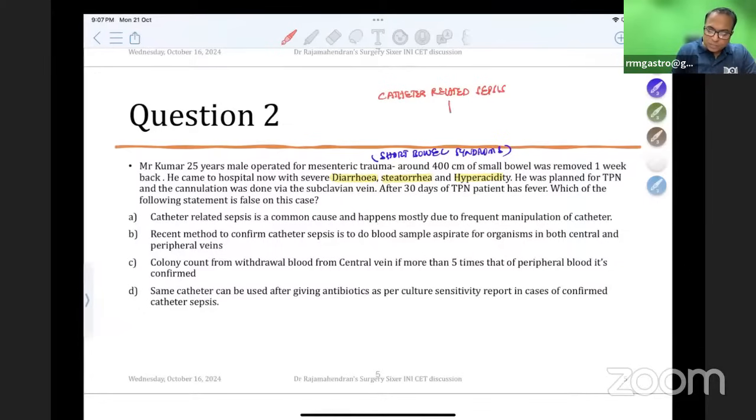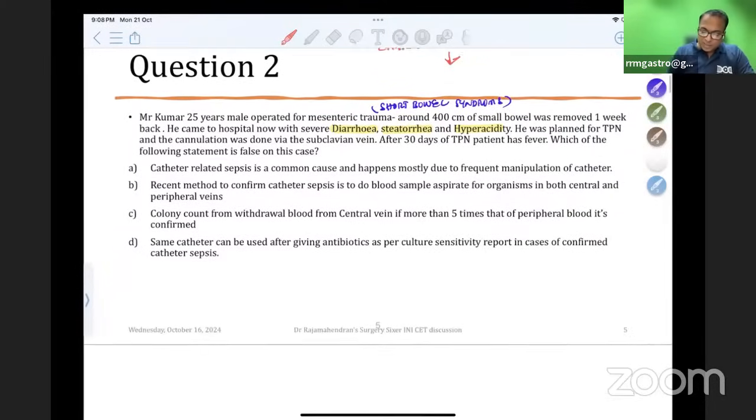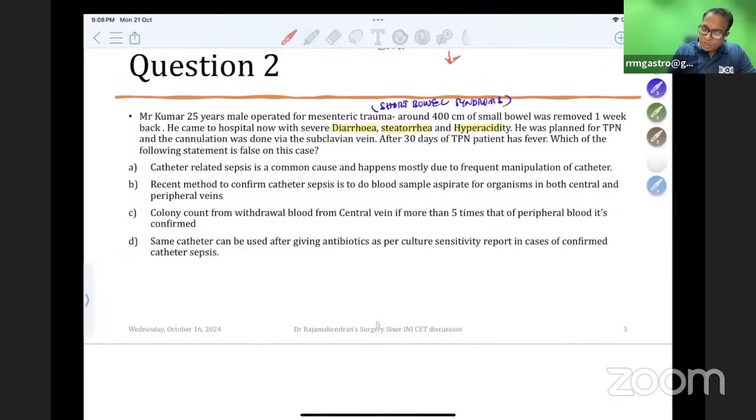If you have read this concept, then only you should try to exclude two choices. If you are unable to exclude two choices, put it in review. Now answer this question. Catheter-related sepsis is a common cause and commonly happens due to frequent manipulation. That is an absolutely correct statement. A recent method to confirm sepsis is to take sample aspirates for organisms from the central vein as well as the peripheral vein. Yes, if they are both the same organism, it is catheter-related sepsis. If the colony count from the central vein is more than 5 times, it is confirmed. The same catheter can be used after giving antibiotics as per culture sensitivity in case of catheter-related sepsis.